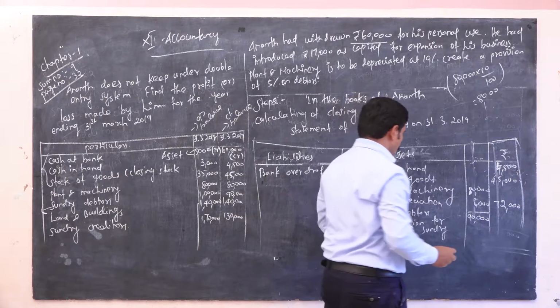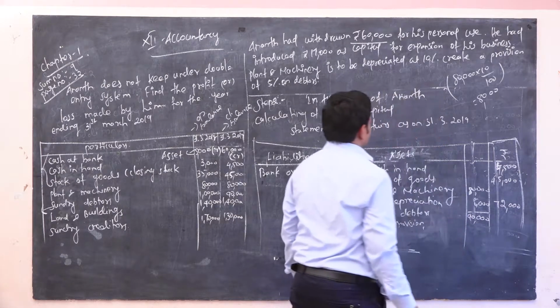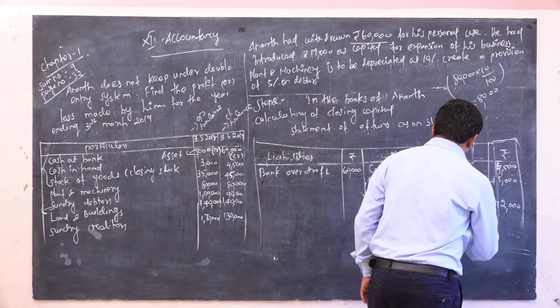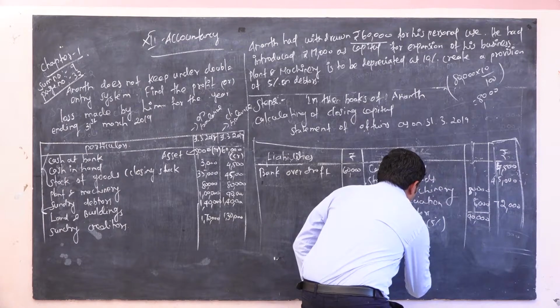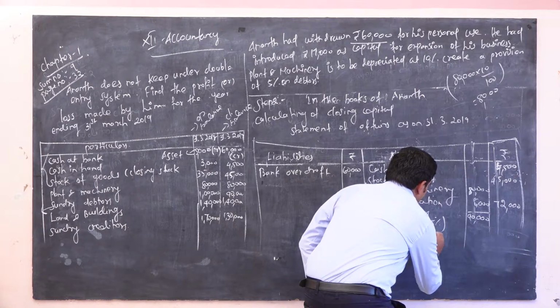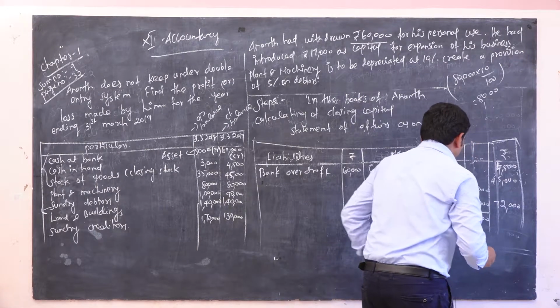So provision, what's the amount? 5%, so 90,000 into 5 by 100, so 4,500.